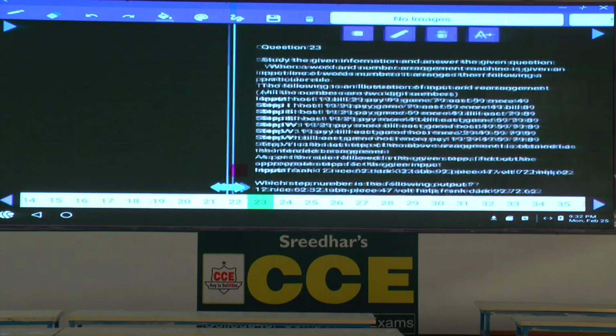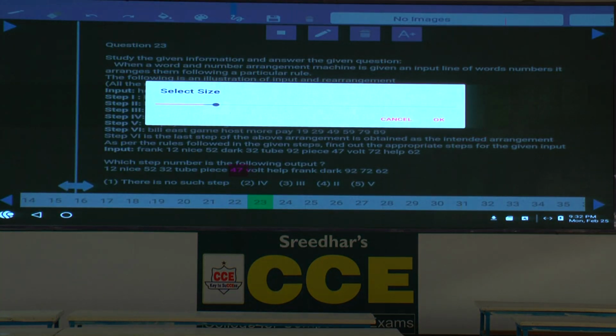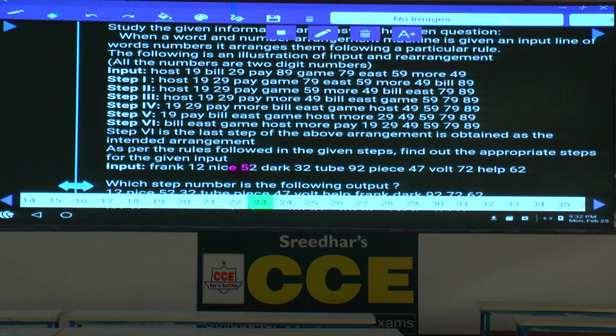Then coming to question number 23. Now, this question number 23 is based on input and output. If you observe here, there are 6 words given in the input and 6 numbers. All together, there are 12 elements given. How many steps are there? The 6th step is the final step. That means in each step exactly 2 elements are being arranged. 1 word and 1 number are arranged, isn't it?